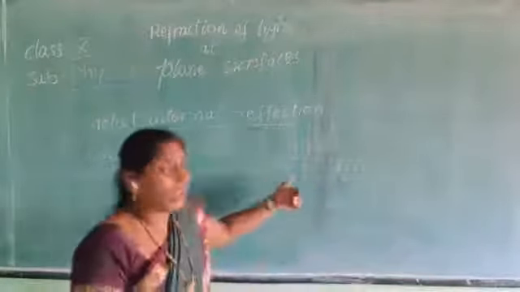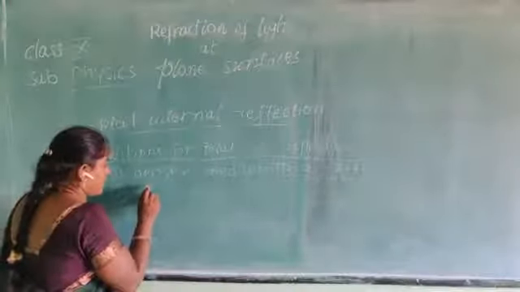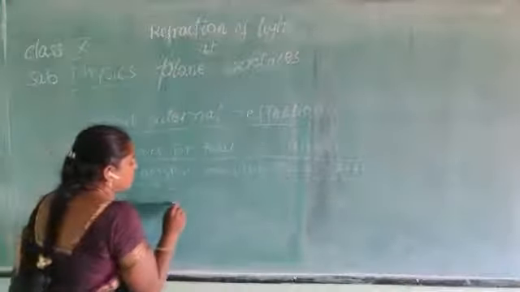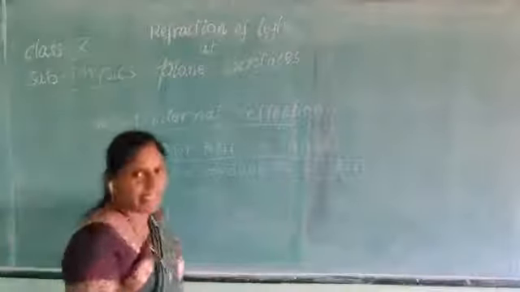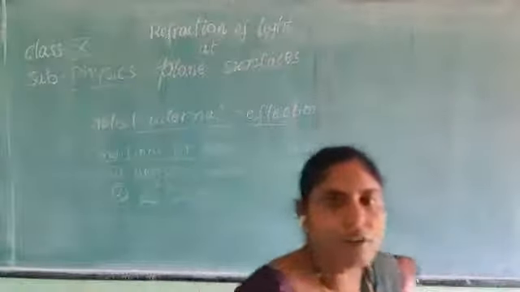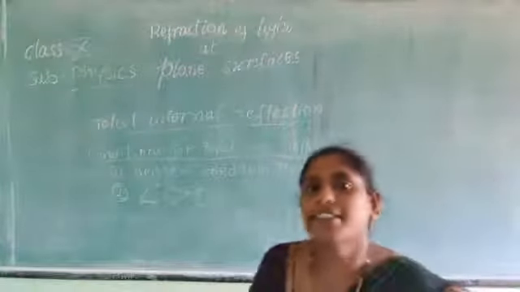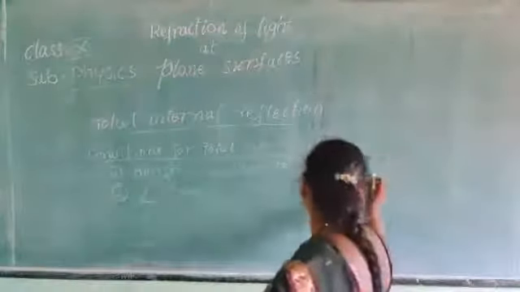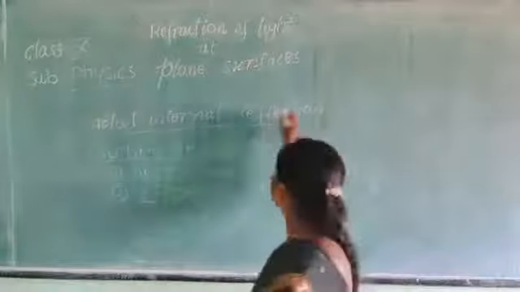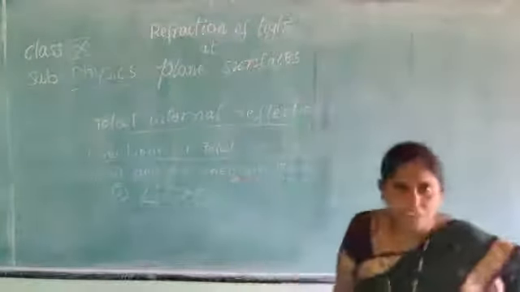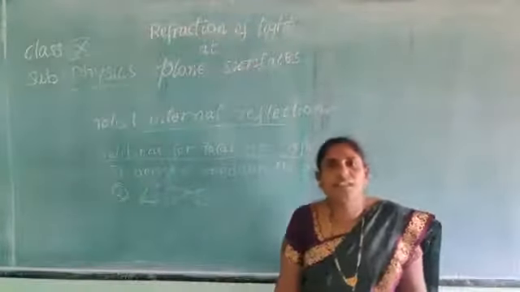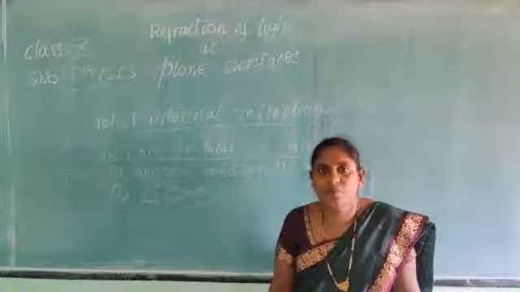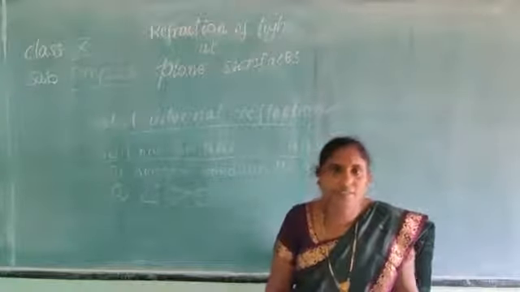And the second condition is that the angle of incidence must be greater than the critical angle. If these two conditions are satisfied, then only we will get total internal reflection. So these are the two conditions for total internal reflection.